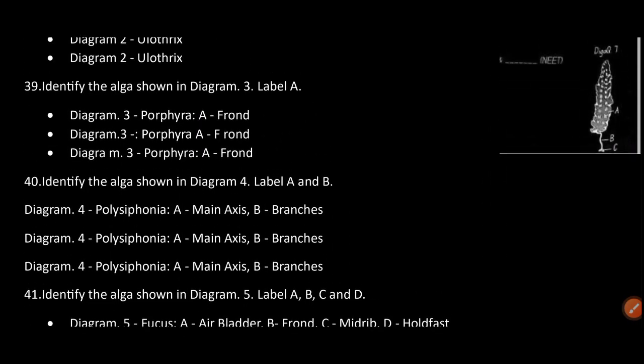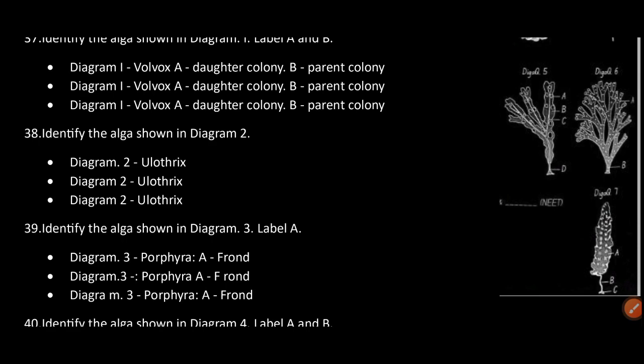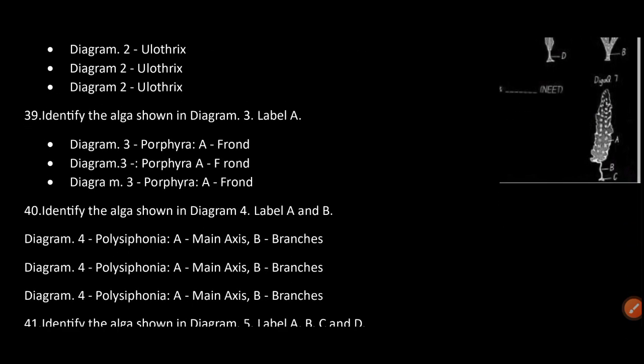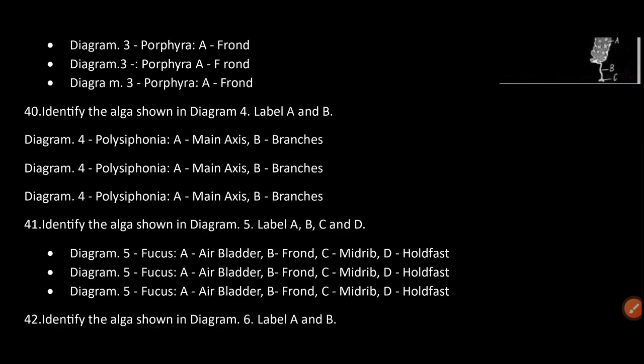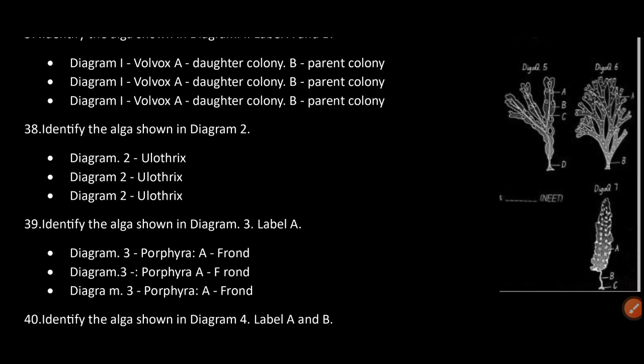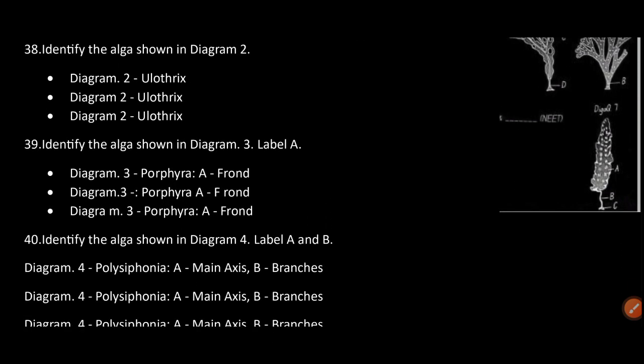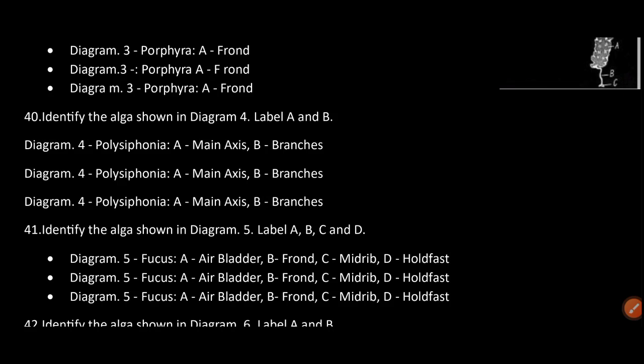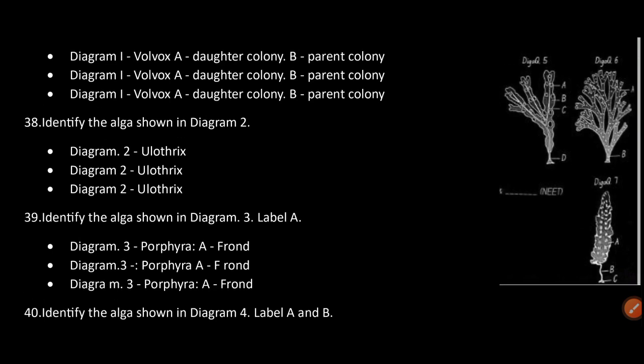Diagram 5 is Fucus. A is air bladder, B is frond, C is midrib, D is holdfast.